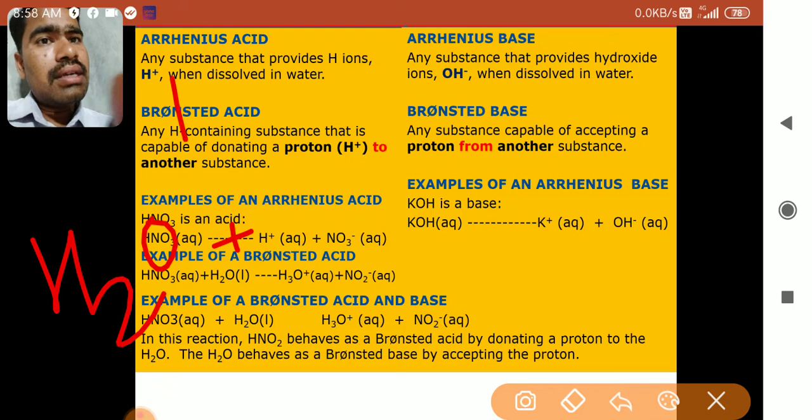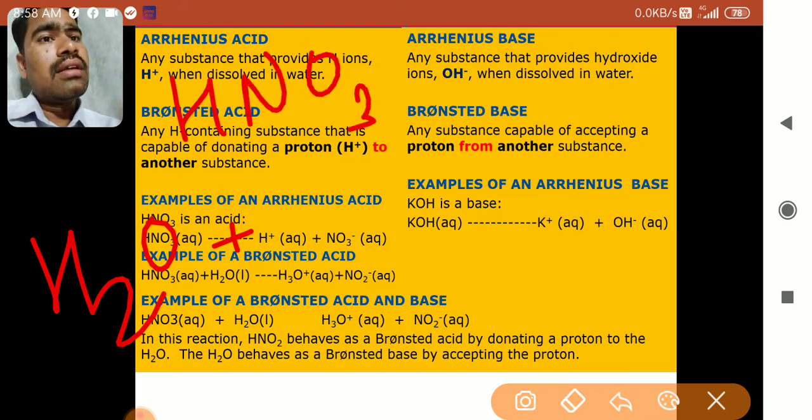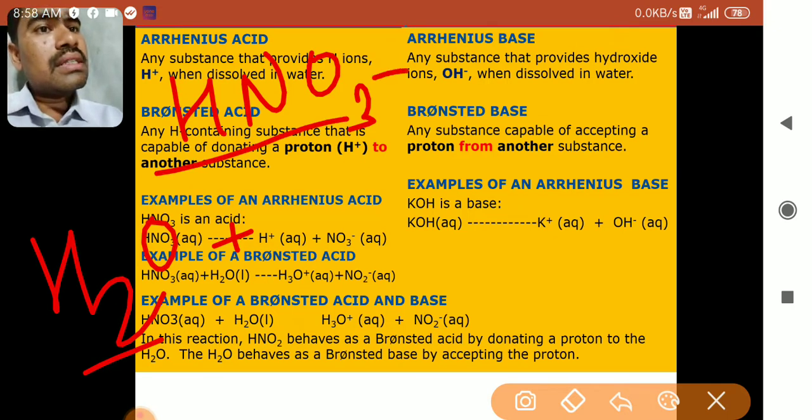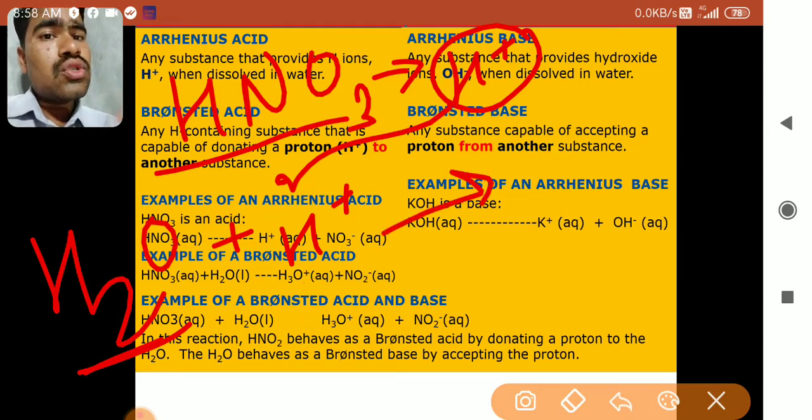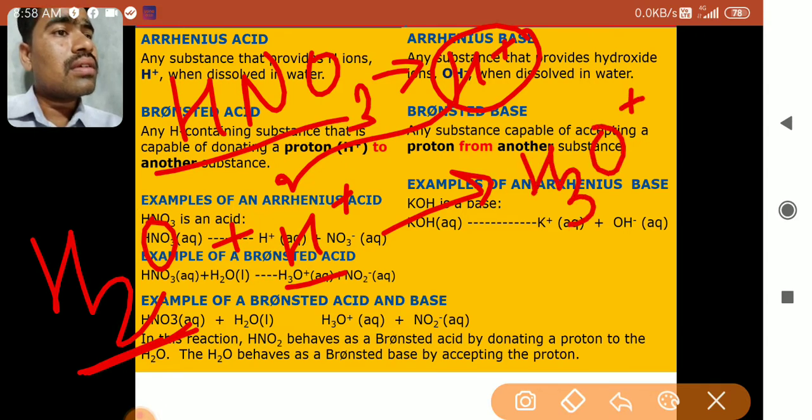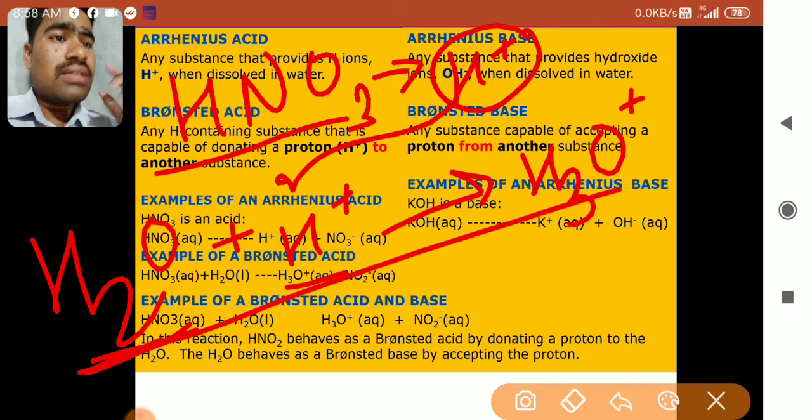From acid. See, HNO3 is my acid where I have mixed this water. So what it has produced, it is capable of producing H plus. So this H plus has come here. And when H2O is mixed with this H plus, now this H plus is mixed in the H2O. So H2O and this H plus give H3O plus. You got it? So this is how H3O plus is formed.